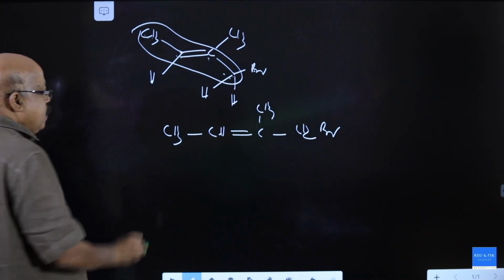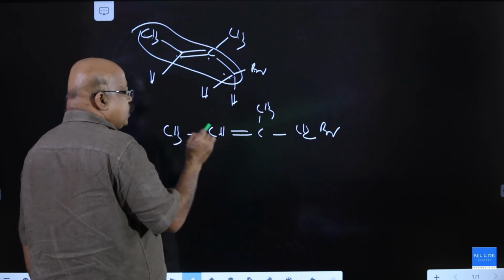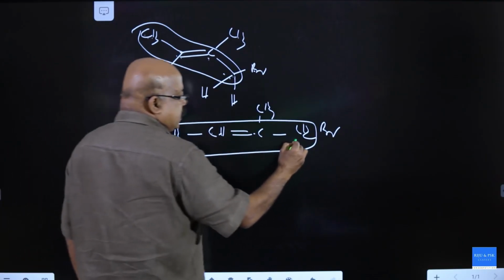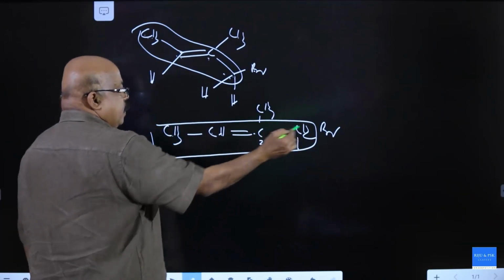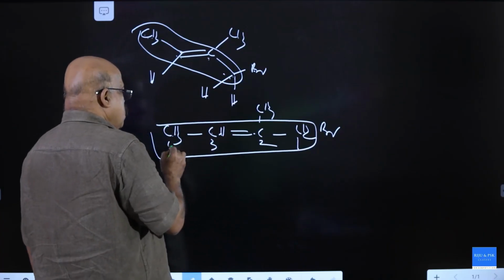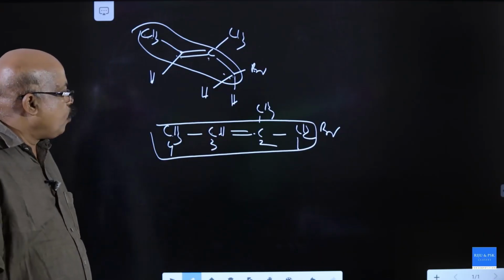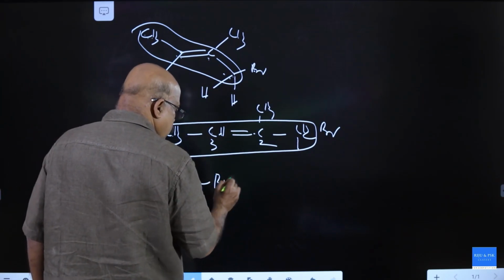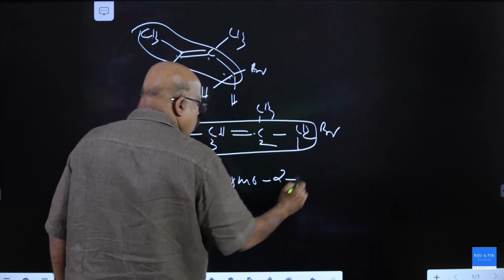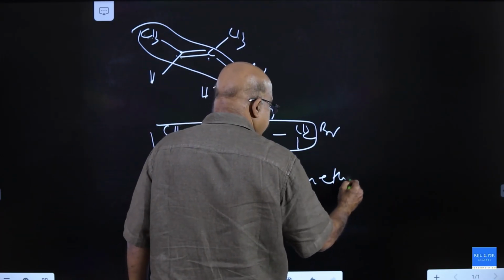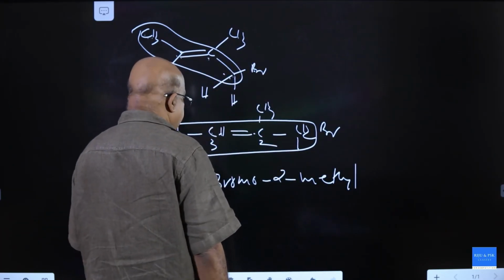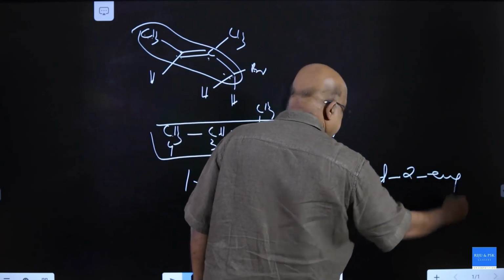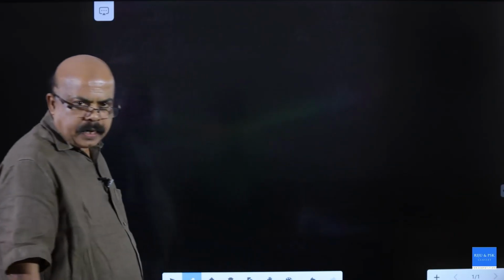The second carbon atom has the double bond, 1, 2, 1, 2. This numbering is correct because it gives the bromine substituent the first carbon. So the name of this molecule is 1-bromo-2-methyl but-2-ene. Clear? Next one.